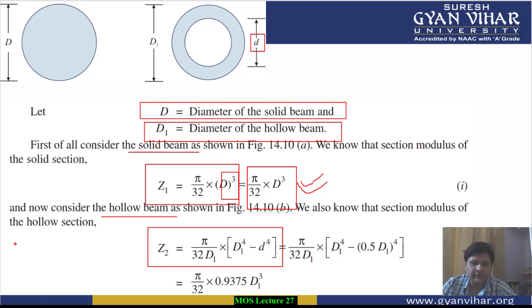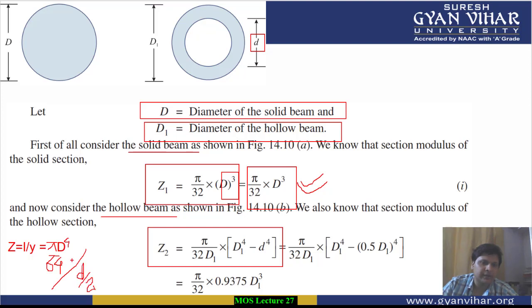We all know how Z is calculated. Z is equal to I by y, and I for a hollow circular section is pi by 64 d to the power 4. And y is your d by 2.